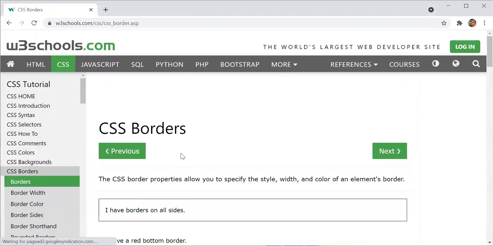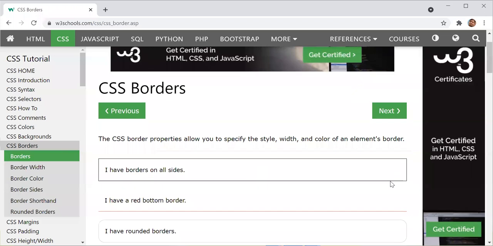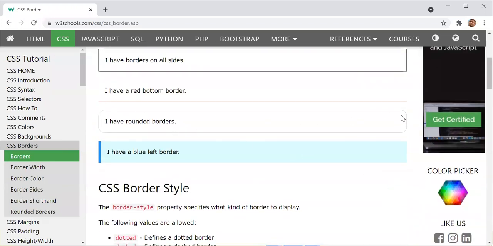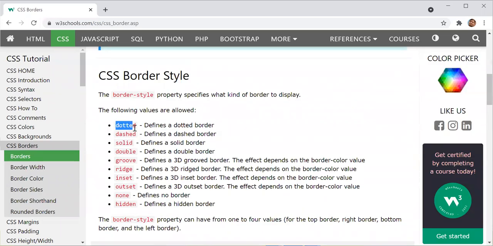Then CSS border. We are aware of the border which we have, and sometimes we need to use it in the form in which we want to show our border.